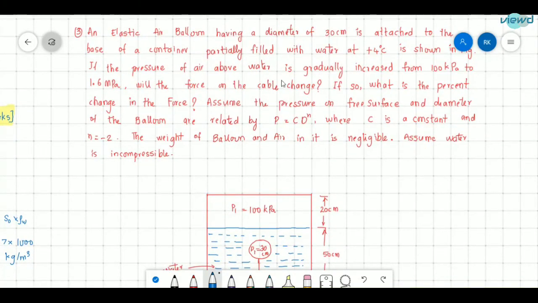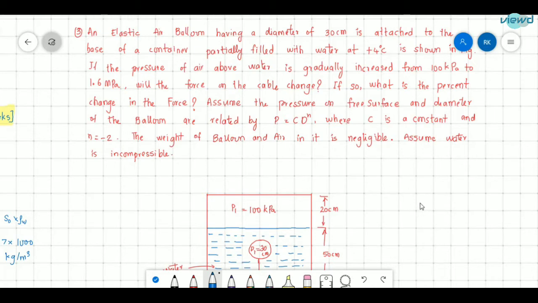If the pressure of air above water is gradually increased from 100 kilopascal to 1.6 megapascal, will the force on the cable change? If so, what is the percentage change in the force? Assume pressure on the free surface and diameter of the balloon are related by P is equal to C into D power n, where C is a constant and n is equal to -2. Weight of the balloon and air is negligible.